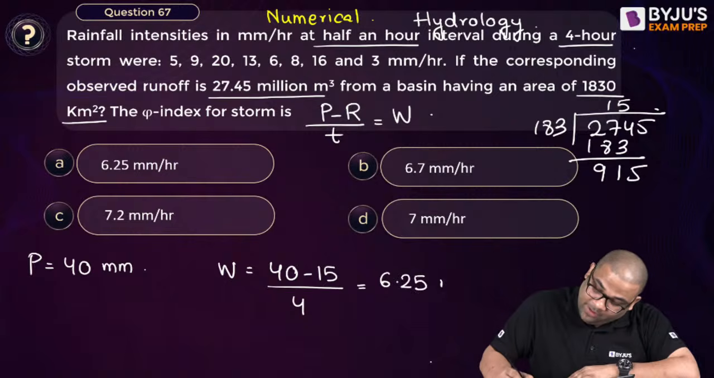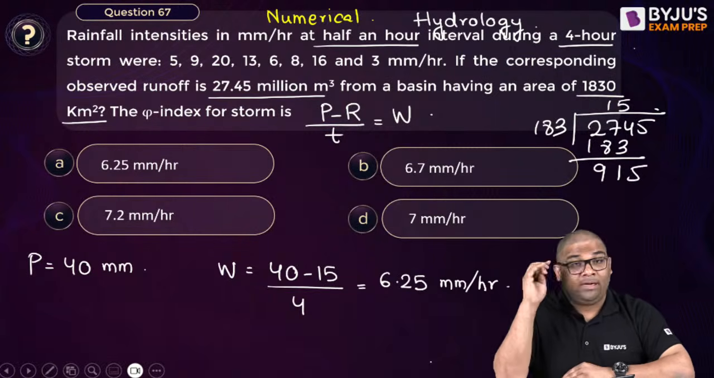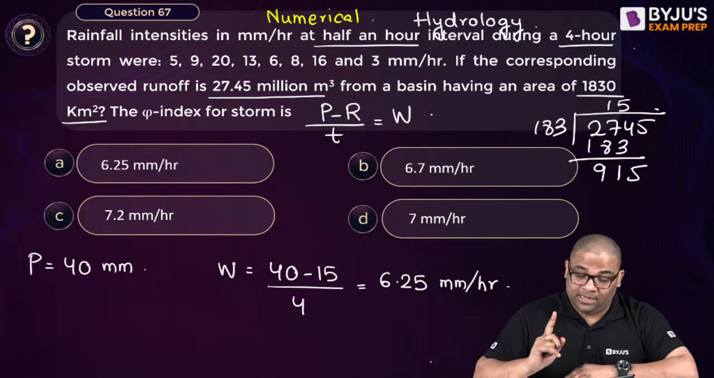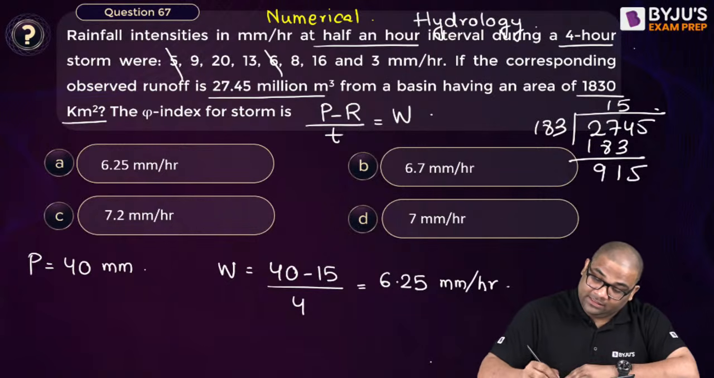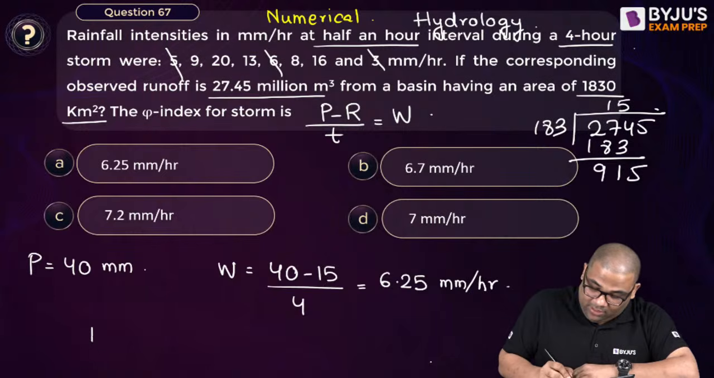You're getting 6.25 mm per hour. So after you find out the W index, what do you do? You cancel all the rainfall intensities which are less than that. So this gets cancelled, this gets cancelled, this gets cancelled. 3 get cancelled, right? Now what is the rainfall now? The rainfall will be the remaining ones.